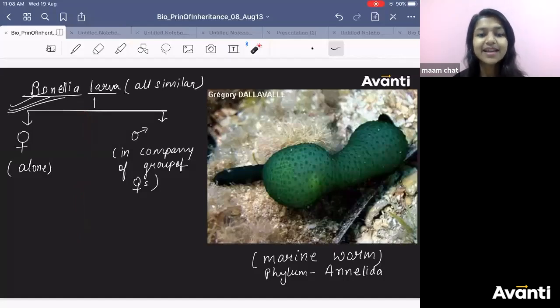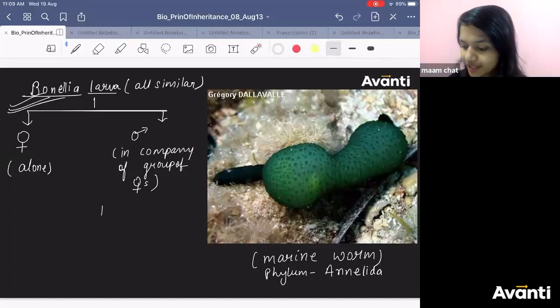People say that curiosity is always there, no? Why does it happen? Then scientists did a lot of experiments, and then they could discover this. What they discovered was that males are quite versatile. What are males? Males are quite versatile. Even if there is a small space, they can survive.